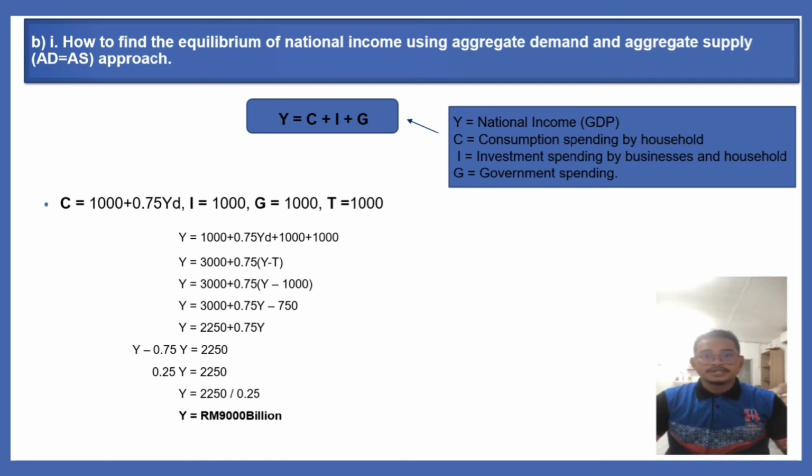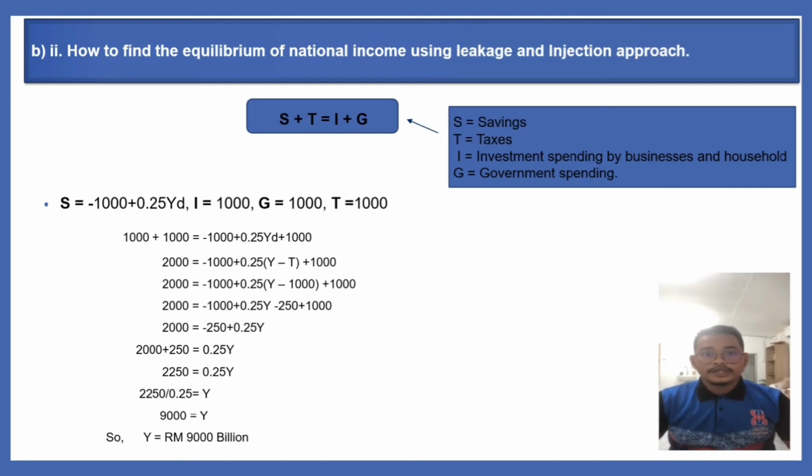To find the equilibrium for the AD equal to AS approach, we will use Y equal to C plus I plus G. After the calculation, we will get the equilibrium as RM900 billion. For the leakage and injection approach, we will use I plus G equal to S plus T. After the calculation, we will get the equilibrium at 9000 billion.